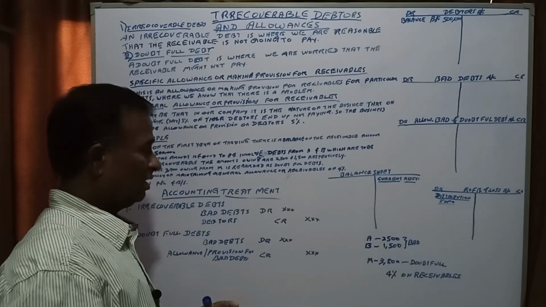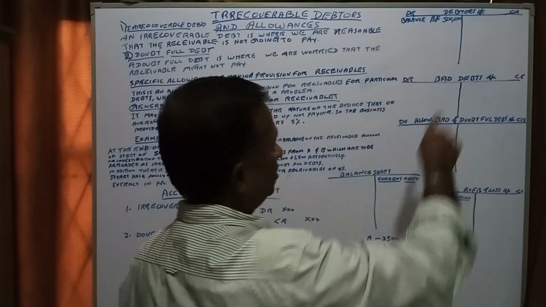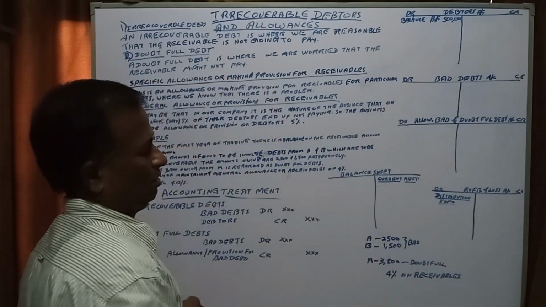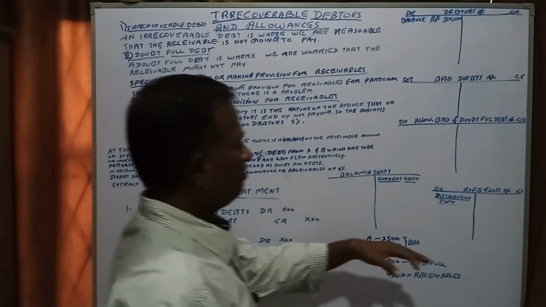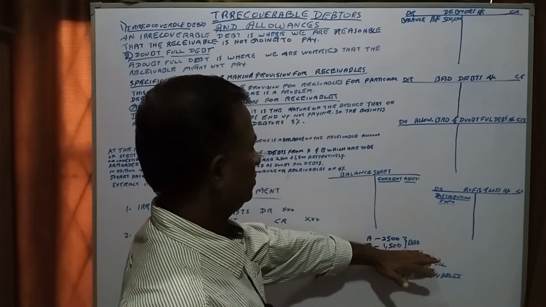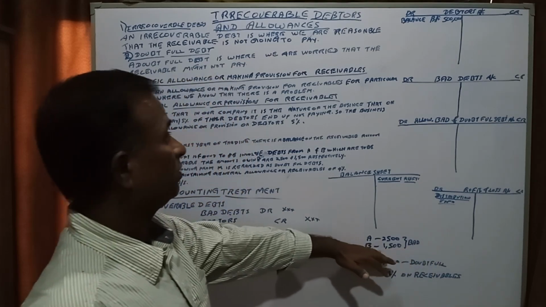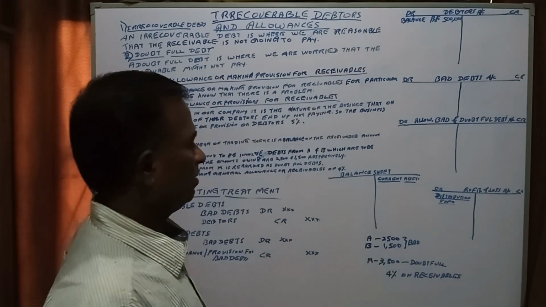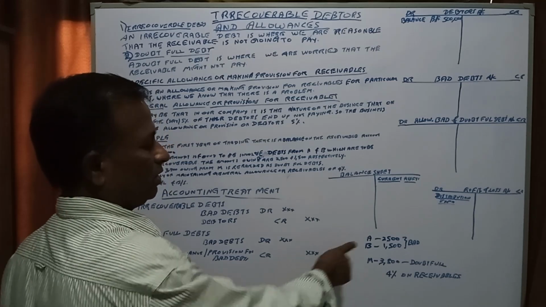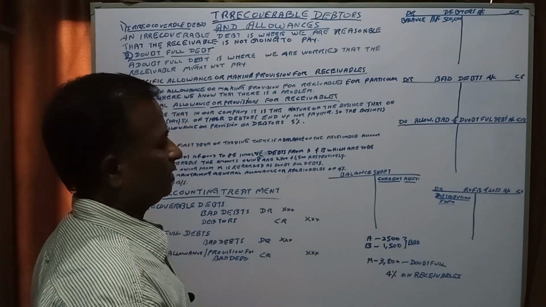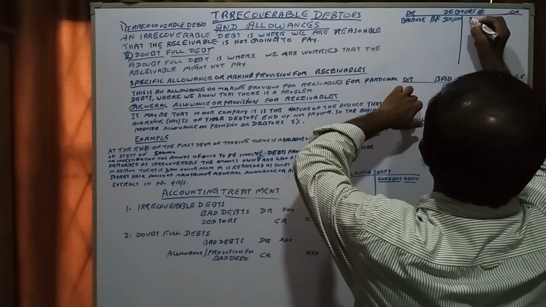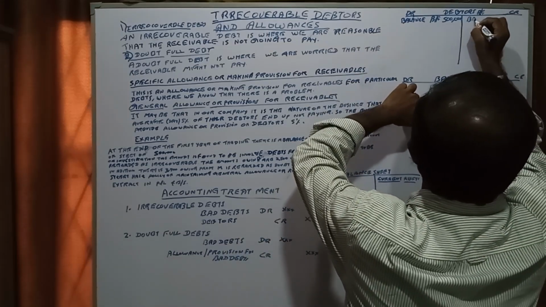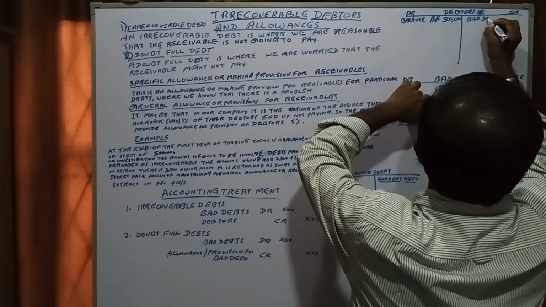Before doing the extract, we first have to open the T accounts to understand, right? A and B are bad debts. First you have to remove these from the debtors account. The total is 2,500 and 1,500 bad debts.